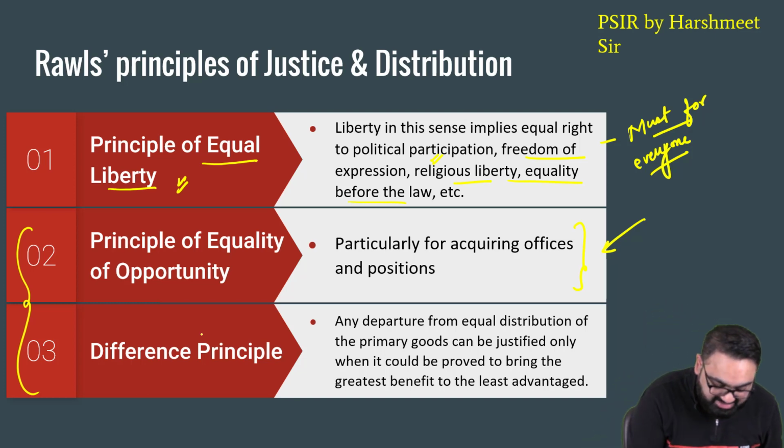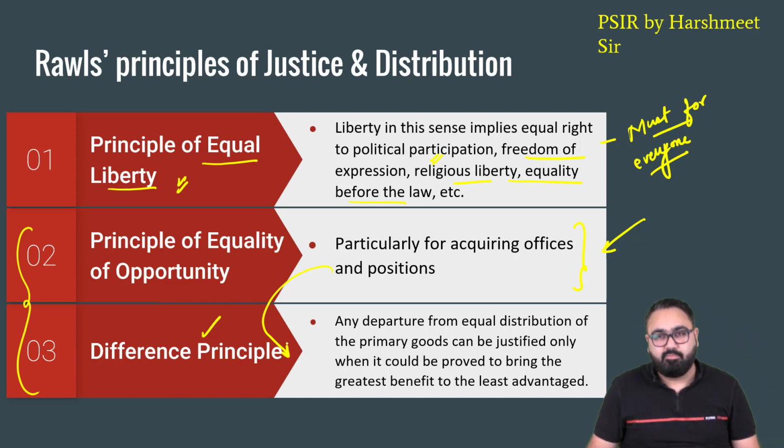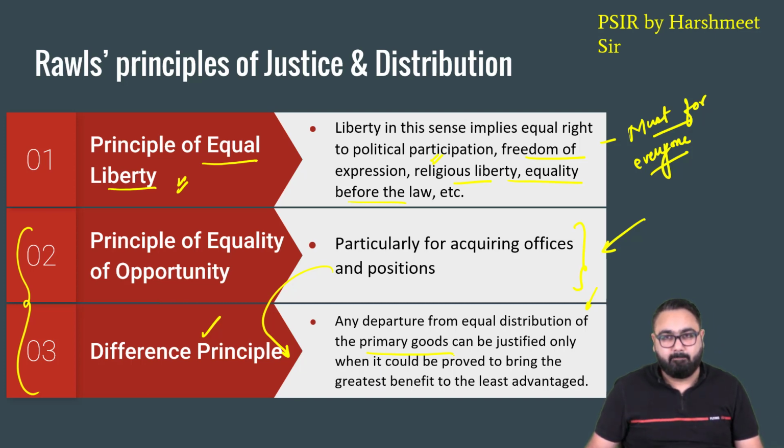There is a second part to this principle, that is the difference principle. He says that just in case it is not possible to give equal opportunity, in case it is not possible to have equal distribution of primary goods, then what do you do? In case it is impossible to have a proper equal distribution of primary goods in the society, as per John Rawls, now in this case, distribution should be done in such a manner that it favors those who are at the least advantageous position. Let me repeat.